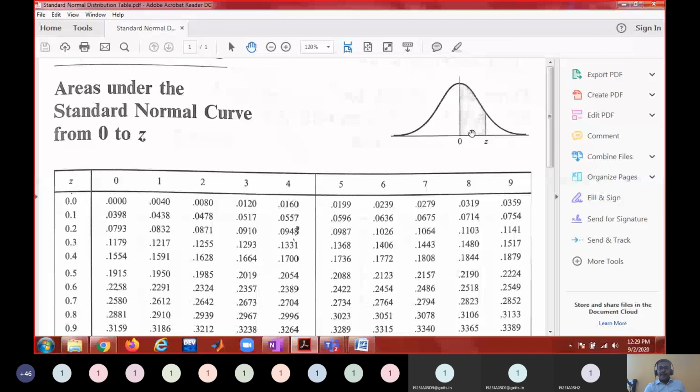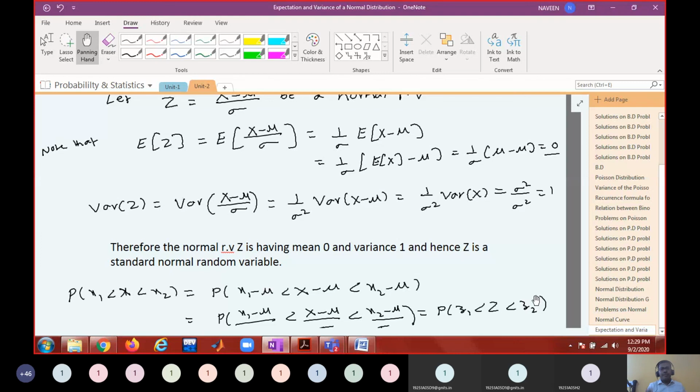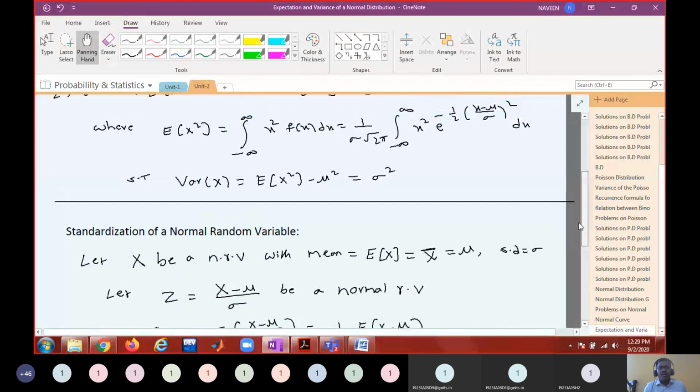I require one more class. Time may not be sufficient now. We have to discuss slowly in detail to identify the normal probability. Remember, statistics purely depends on this; we will be heavily using the normal distribution. So you should be very good at finding the normal probabilities. This lays a very good foundation for your upcoming course on statistics.